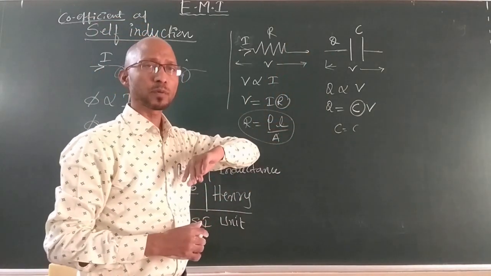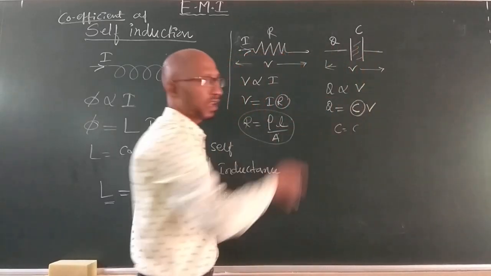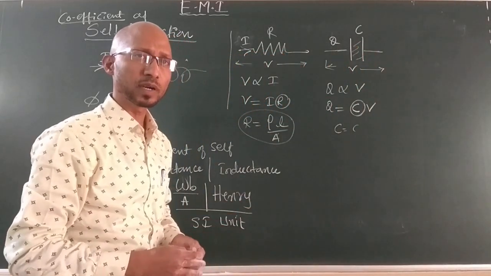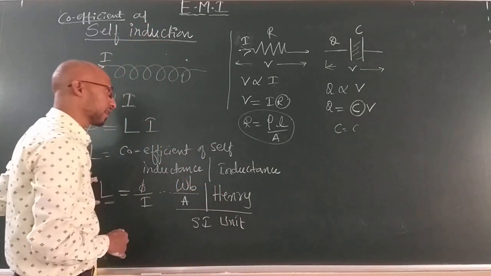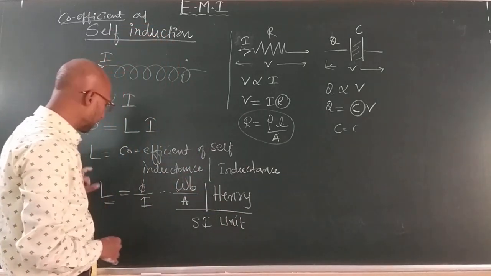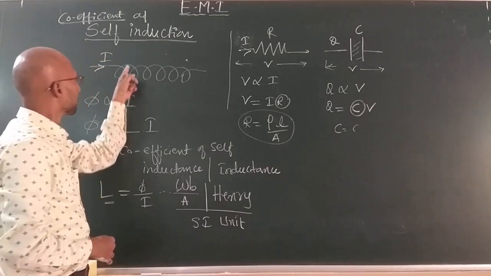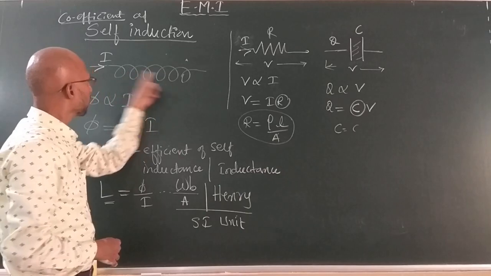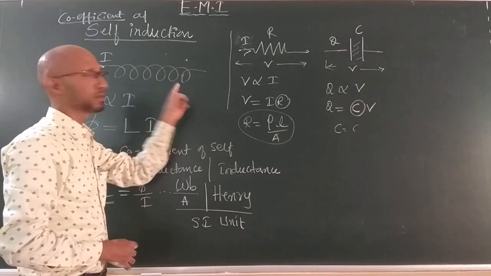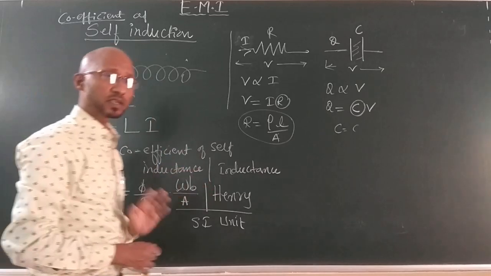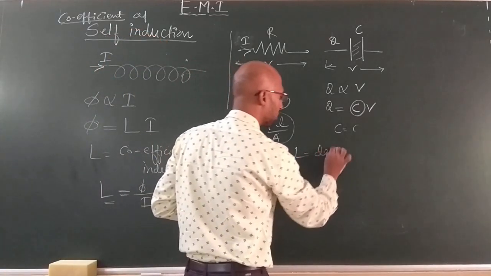Capacitance depends only upon the medium between the plates and the area of the plates. Once again, the physical property of the capacitor. Similarly, the inductance depends only upon the physical property of the inductor: the number of turns, whether an air core or a soft iron core is taken. Once again, the physical properties.